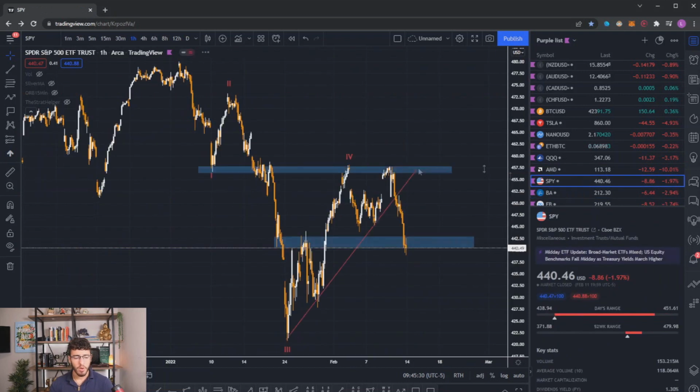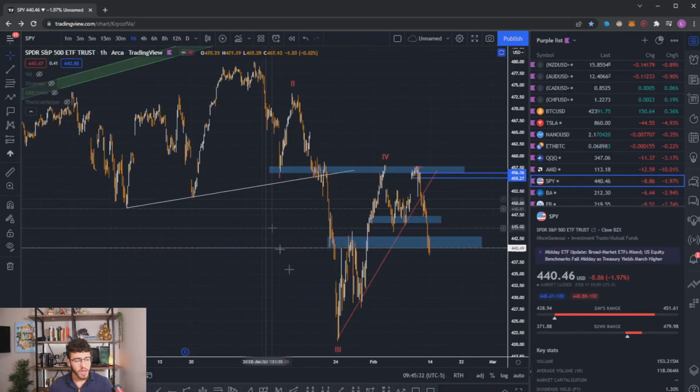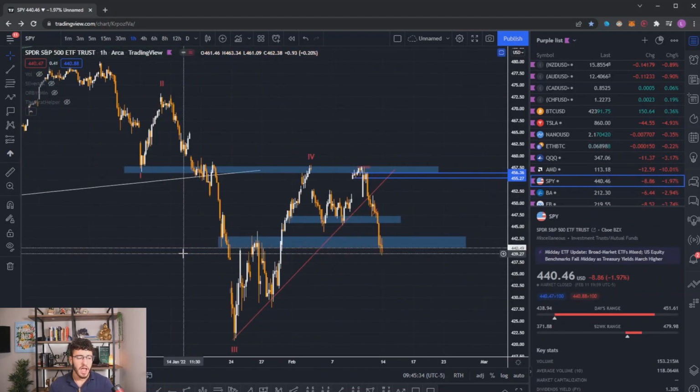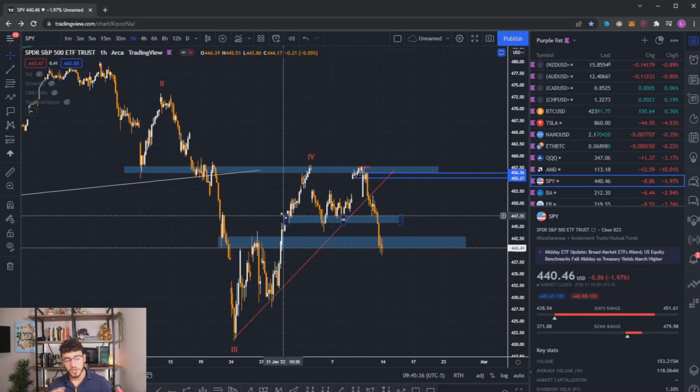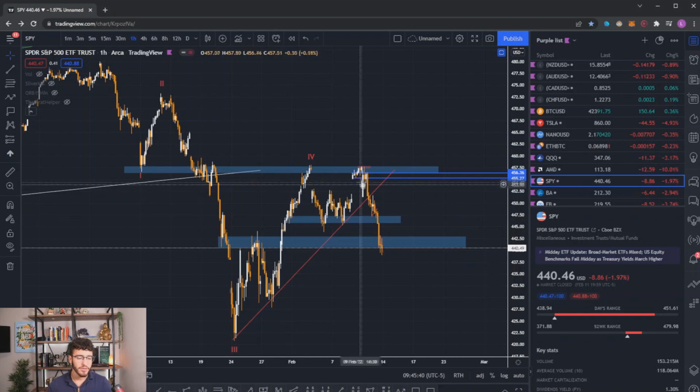So we can quickly go over SPY first. And as you can see here, we had a 5-wave impulse move to the downside. And I said in order for this corrective move to really play out in a bearish fashion, we will have to see a lower high made from this recent high and then a move to the downside. And that's exactly what we got.